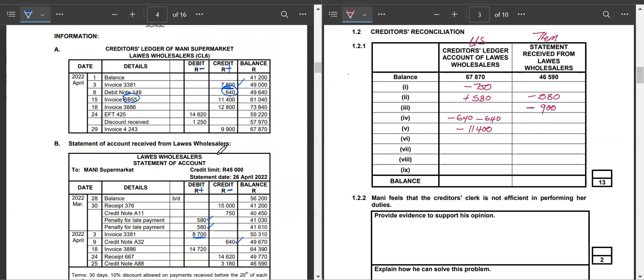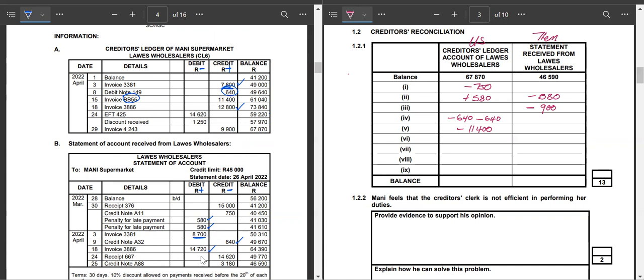Let us see. For invoice 3886, we have 14,720 on the statement. And then if we come to our ledger, we see the invoice is 12,800. So therefore, they have included a VAT amount on this invoice.